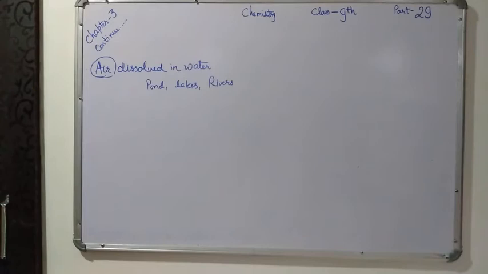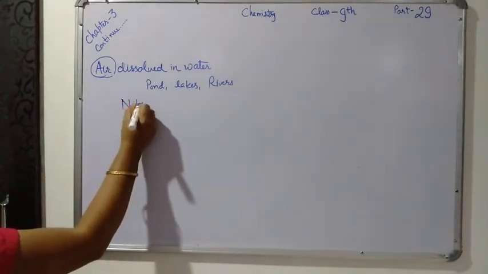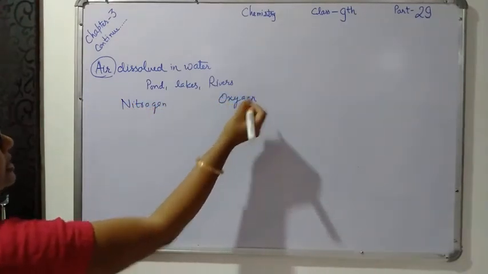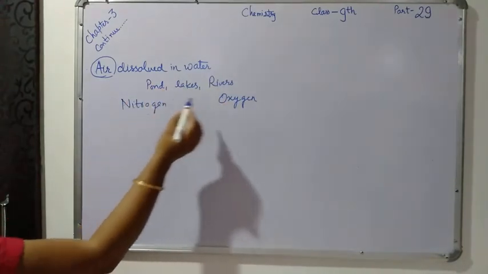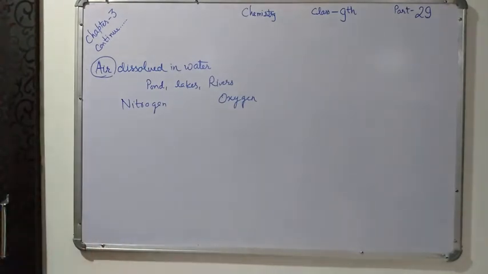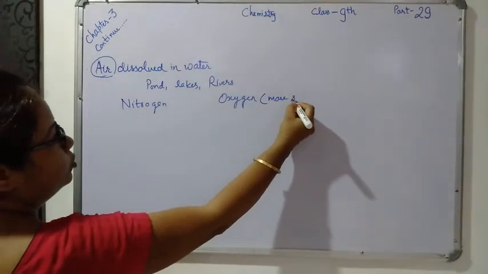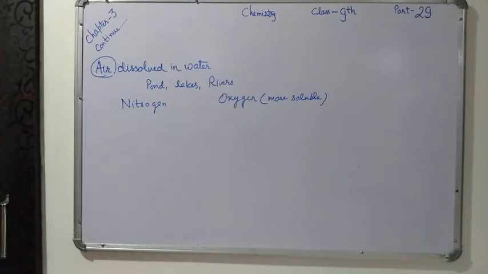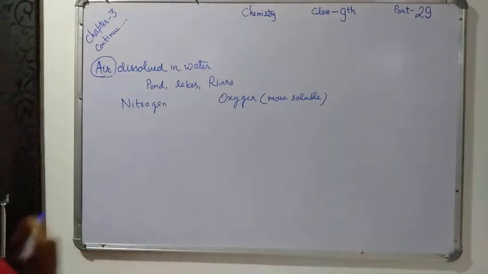The two main components of air, I think all of you know, are nitrogen and oxygen. Among these two, oxygen is more soluble in water. In comparison to nitrogen, oxygen is more soluble in the water.